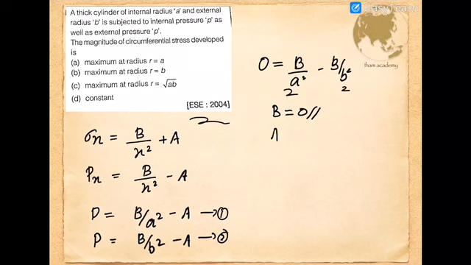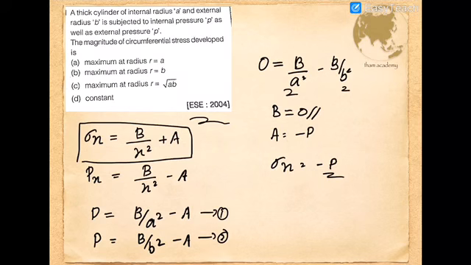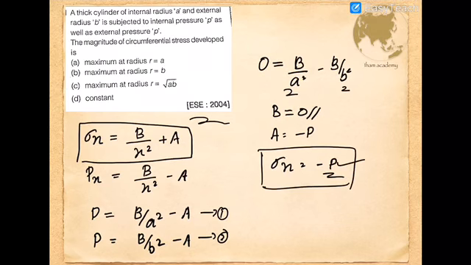If so, the constant A is given by minus P. If we substitute into the first equation, the radial stress equation, we find that sigma x is equal to minus P. So irrespective of the x value, the hoop stress will be a constant value P. Therefore, option D will be the answer.